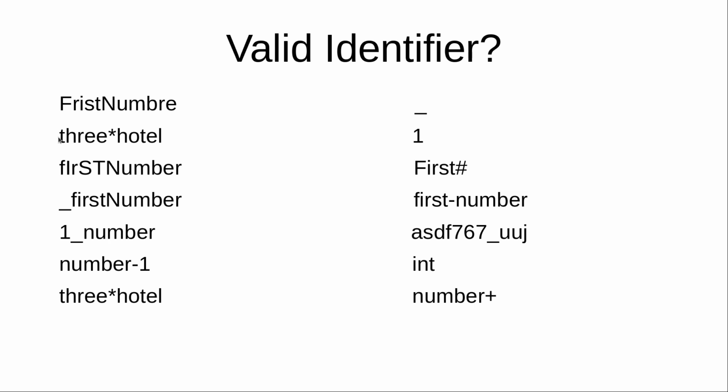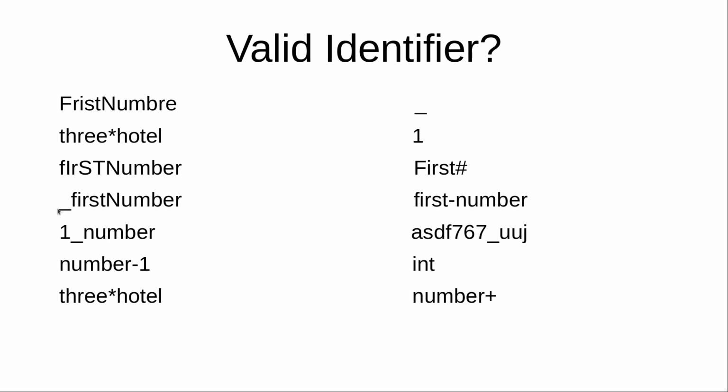But here, 3, an asterisk symbol and hotel, so we could read it as a 3-star hotel, but well, this is not valid. Why? Because the star symbol is not permitted. And here it's first number again, where they have used capital letters in between. It makes it a bit difficult for us to read, but for the compiler this is fine. This is a valid identifier.